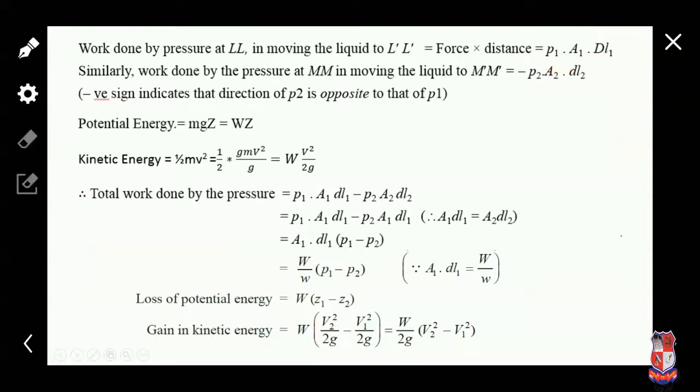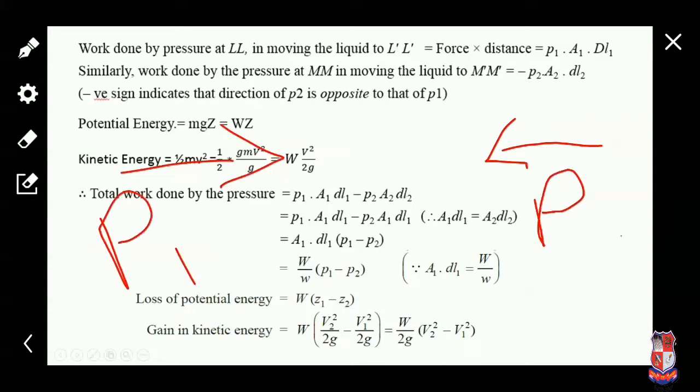Similarly, the work done by pressure at the MM section to move the liquid from MM to MM dash. So similarly the pressure force is P2 A2 and the distance is dl2, but the negative sign shows that the pressure P2 is applied in the opposite direction to P1. Okay.